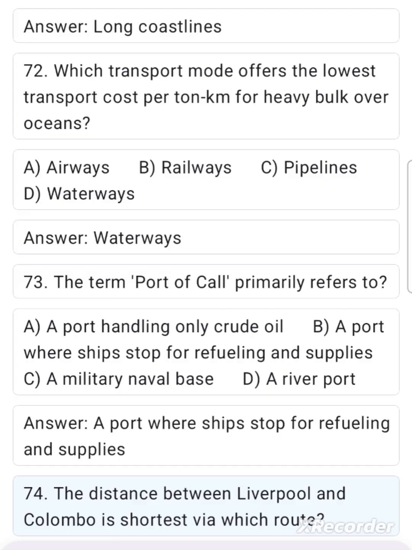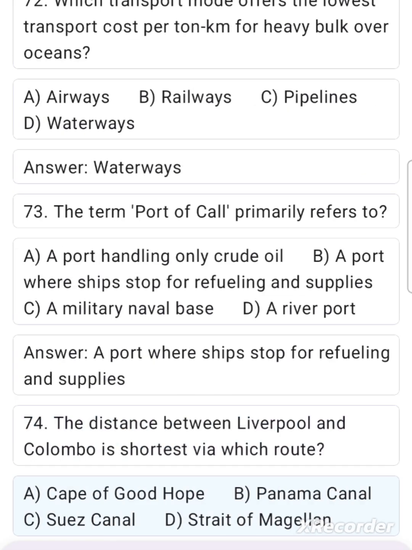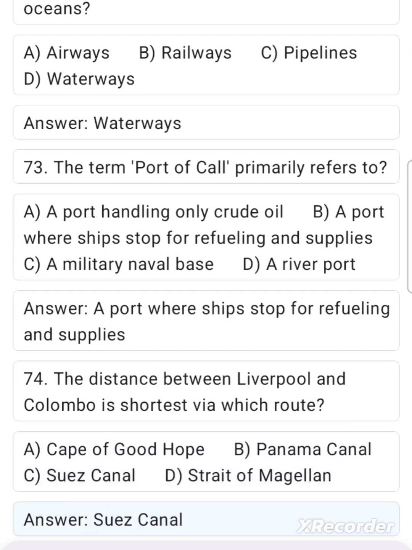74. The distance between Liverpool and Colombo is shortest via which route? A. Cape of Good Hope, B. Panama Canal, C. Suez Canal, D. Strait of Magellan. Answer. Suez Canal.